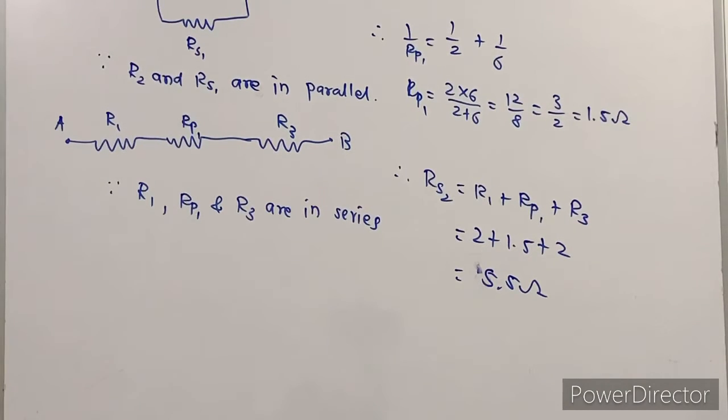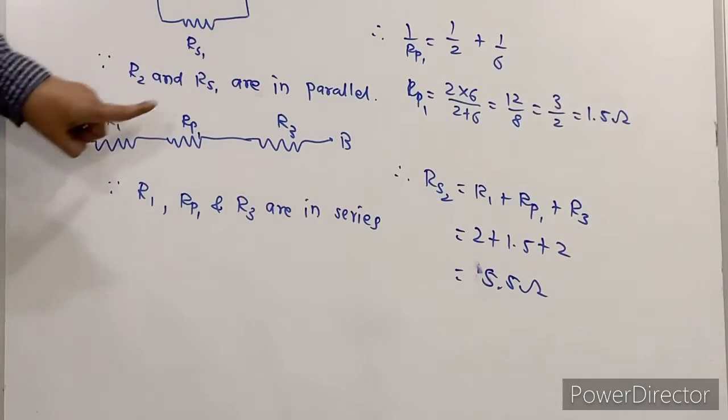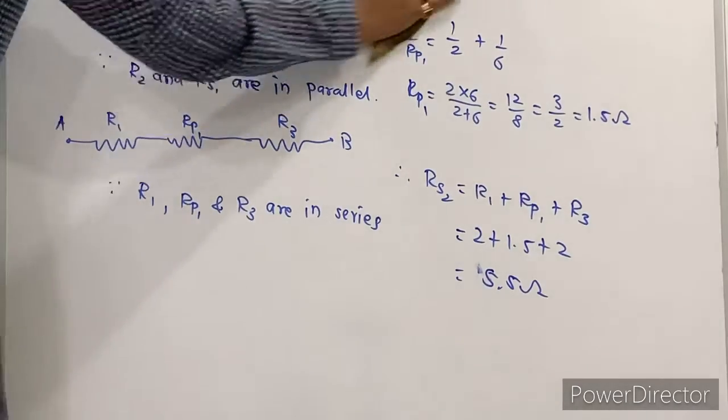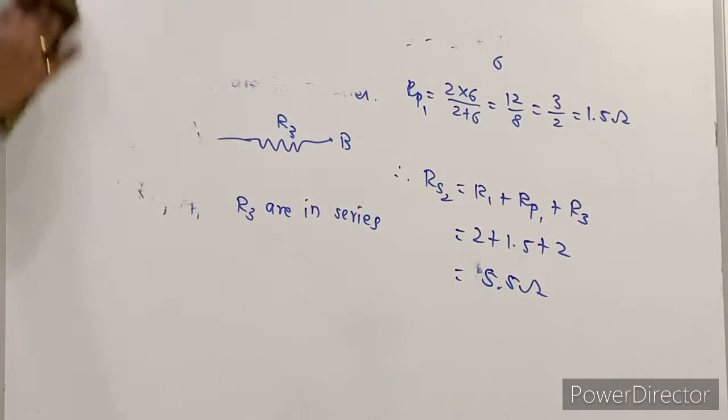Right? Again, just check this part. These 3 resistors are in series. Whatever is the answer taken is parallel to this R2. Whatever is the answer taken over here, those 3 resistors are connected in series. So just take care when you are using this kind of sums, right? Just go through.